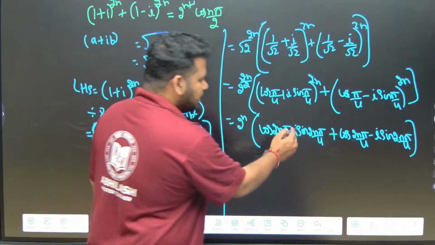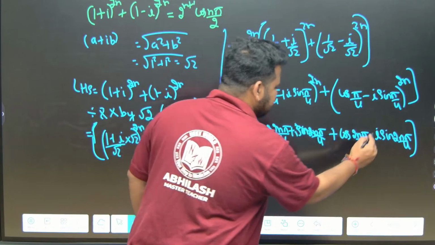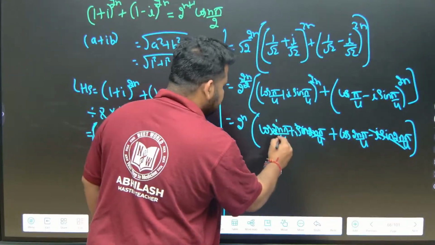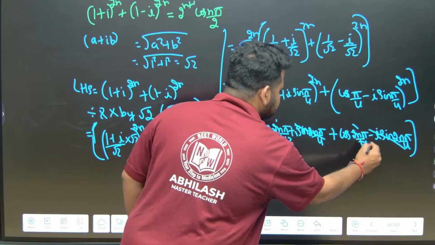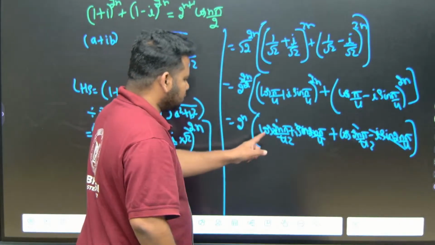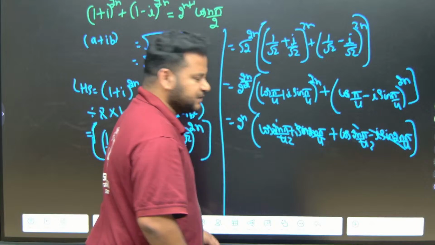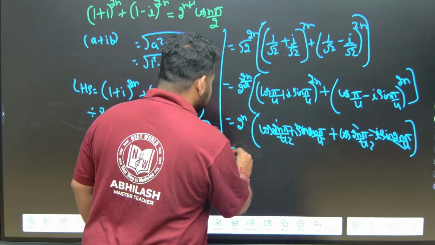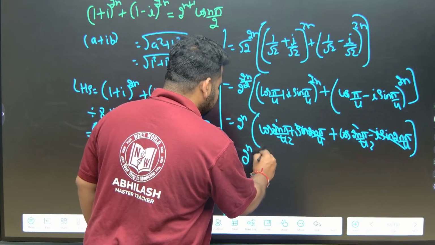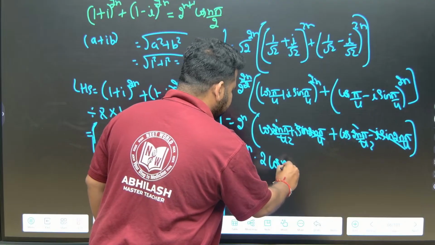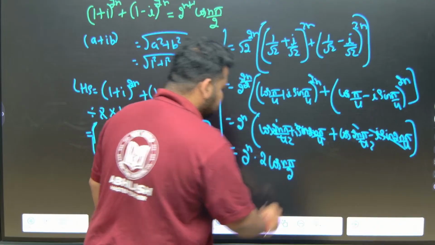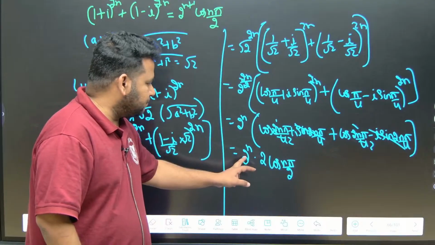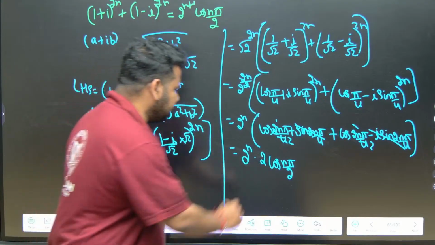Now what will I do? Plus i sin and minus i sin, I can cancel. How many cos terms do I have? Cos n pi by 2 plus cos n pi by 2. That means 2 times cos n pi by 2. So this is what I have, 2 to the power of n into 2 times cos n pi by 2. So 2 to the power of n into 2 means nothing but 2 to the power of n plus 1.